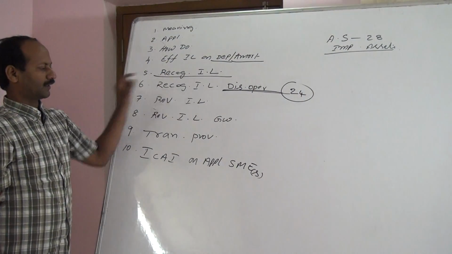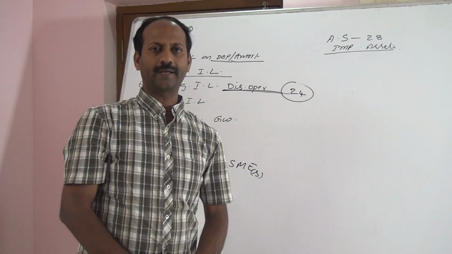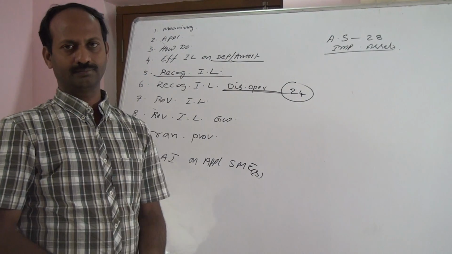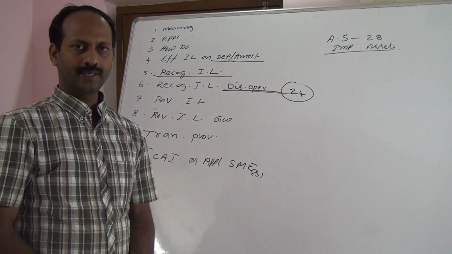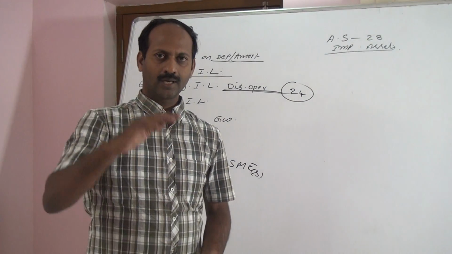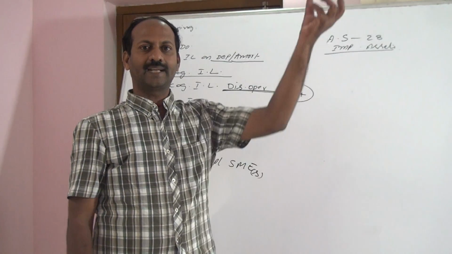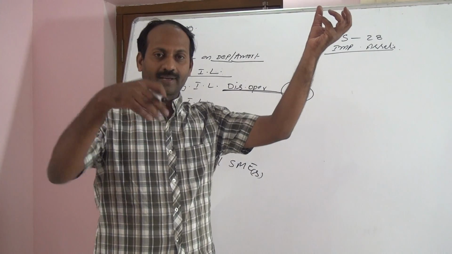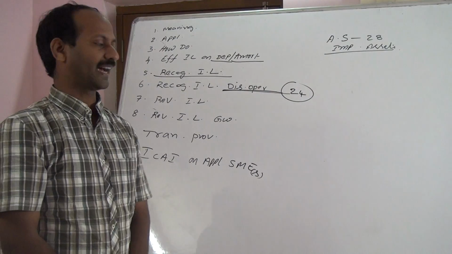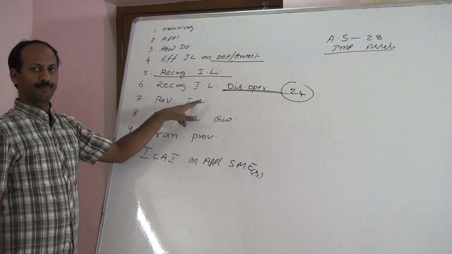Reversal of impairment loss. So far we recognize impairment loss. Asset value has been reduced because asset is losing its value, impairment. After some time, if the asset value is increasing, how to reverse impairment loss previously recognized is contained in 7th point, reversal of impairment loss.